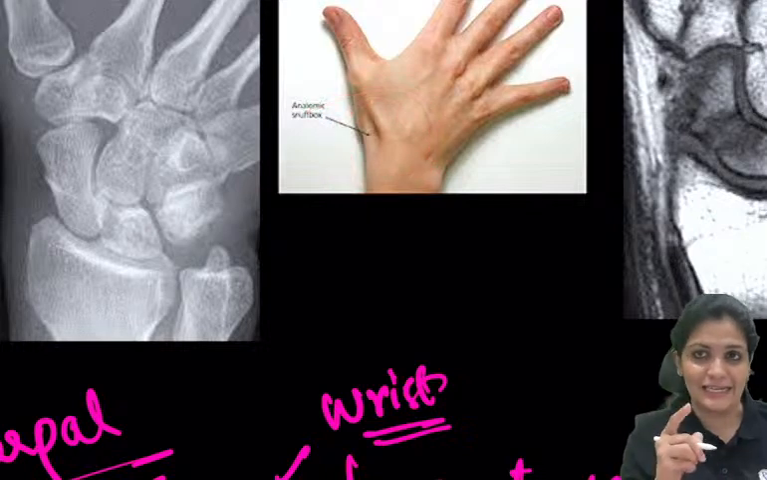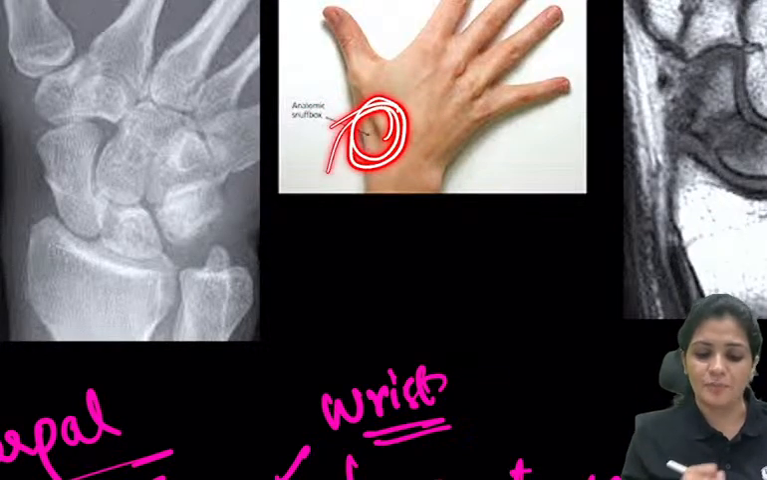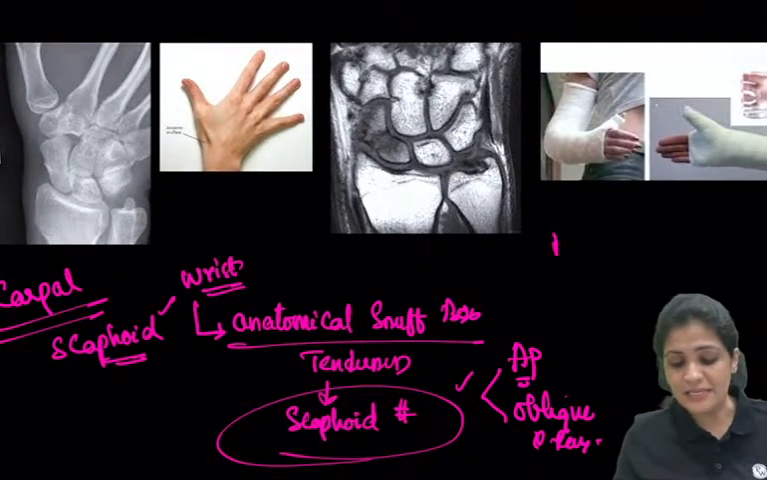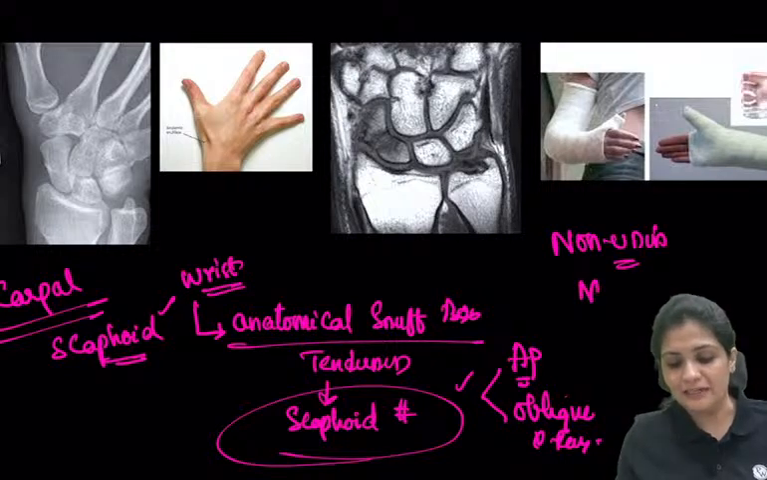This is the anatomical snuff box, asked in the last exam of FMGE. So this is the anatomical snuff box, especially for your scaphoid. And scaphoid, as we have already discussed, has a tendency for nonunion, and this is identified on the MRI.